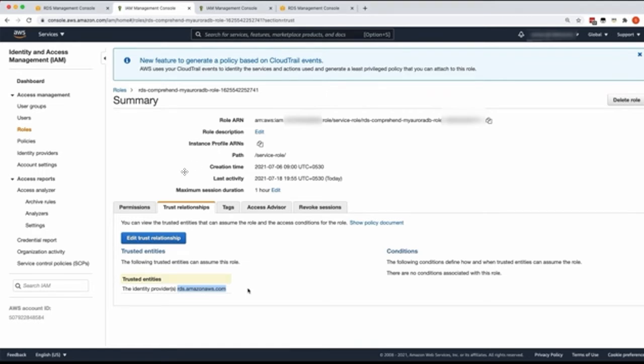Now let's move to step 2. Step 2 is to configure the parameter groups so that appropriate IAM role is present in our parameters.